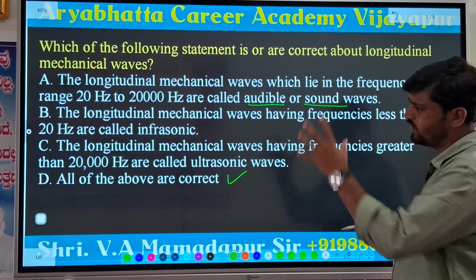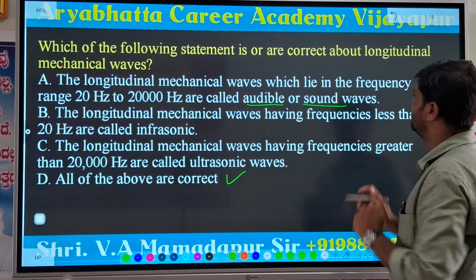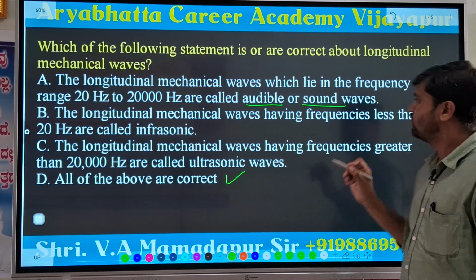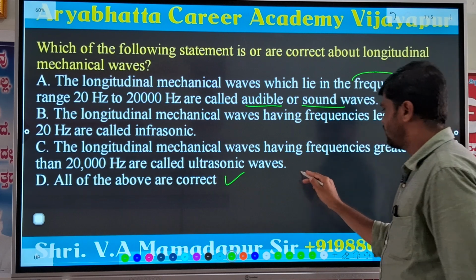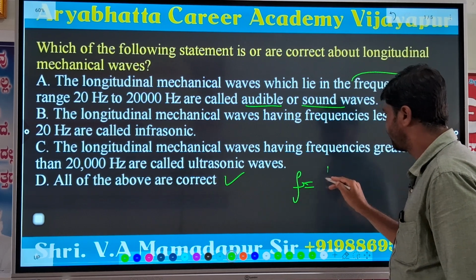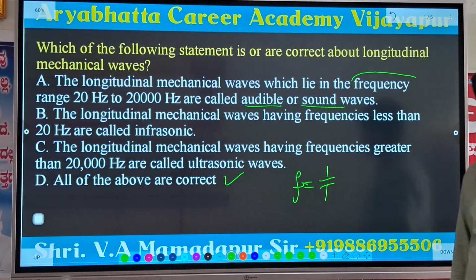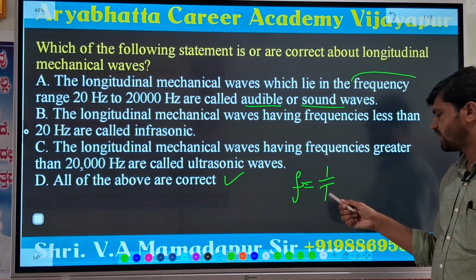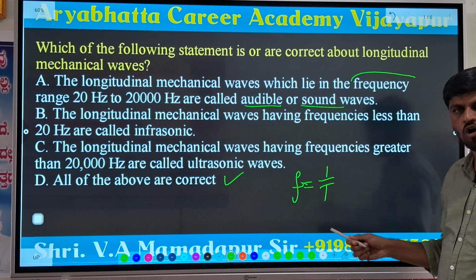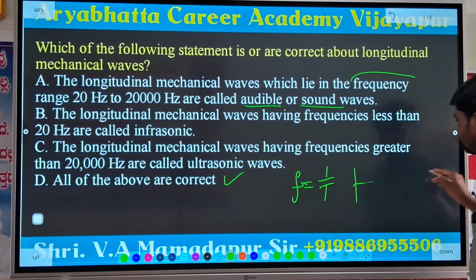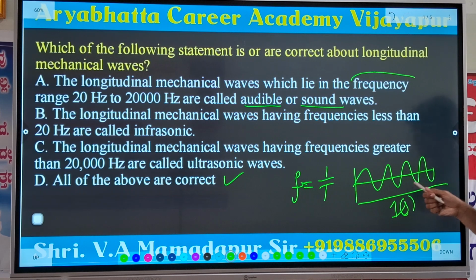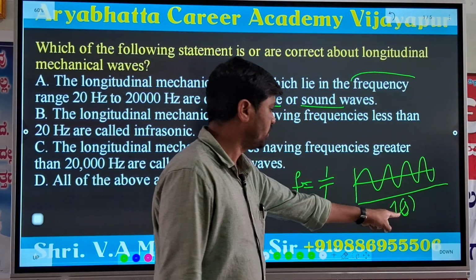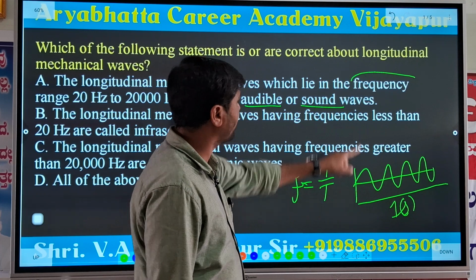In the given question, a question arises in our mind: what do you mean by frequency? Okay, let me start. The frequency is the reciprocal of the time period. The reciprocal of the time period is nothing but frequency, or in other words, these are the cycles. See here, these are the cycles. How many cycles are formed in only 1 second? That is called frequency.